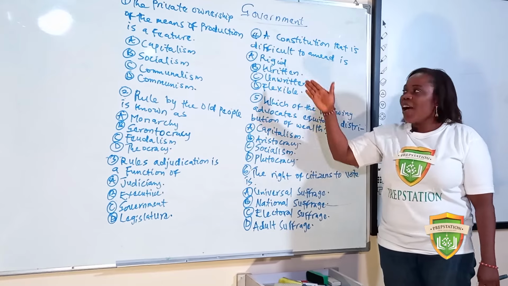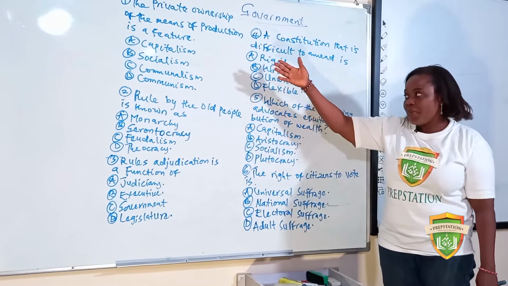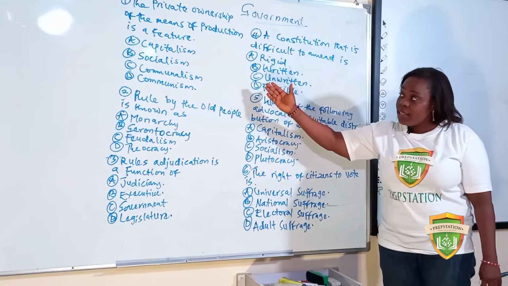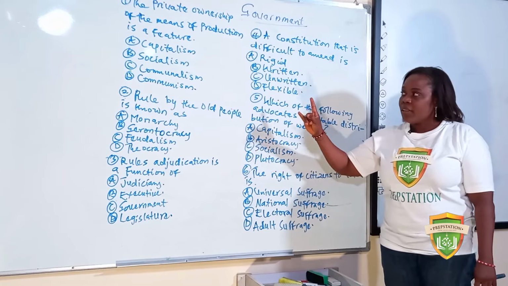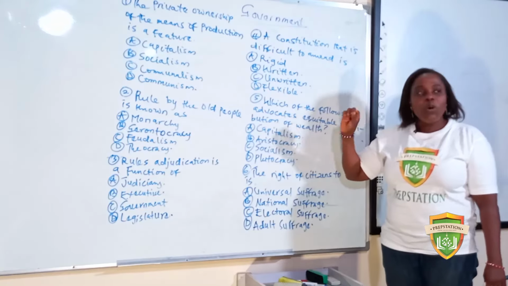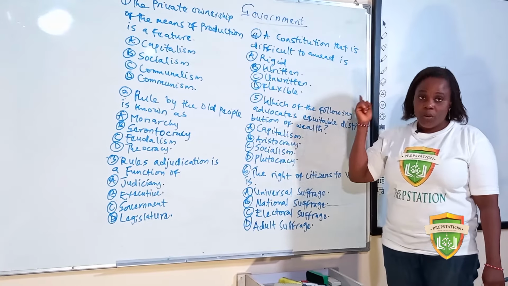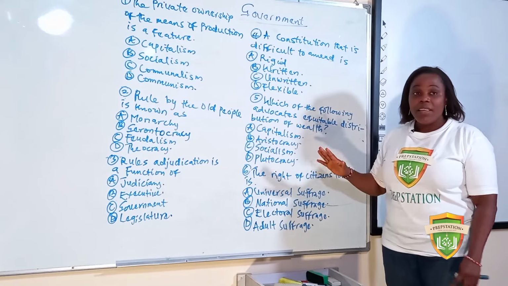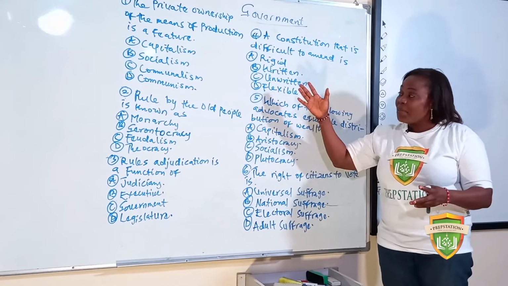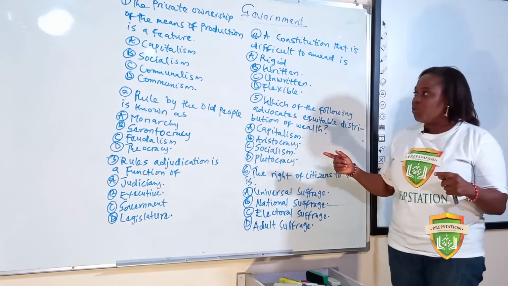Now, before you answer this question, you must know, now we have options. We have capitalism, socialism, communalism, communism. You must know the definition of terms of each of those words. Capitalism has to do with private ownership of the means of production.